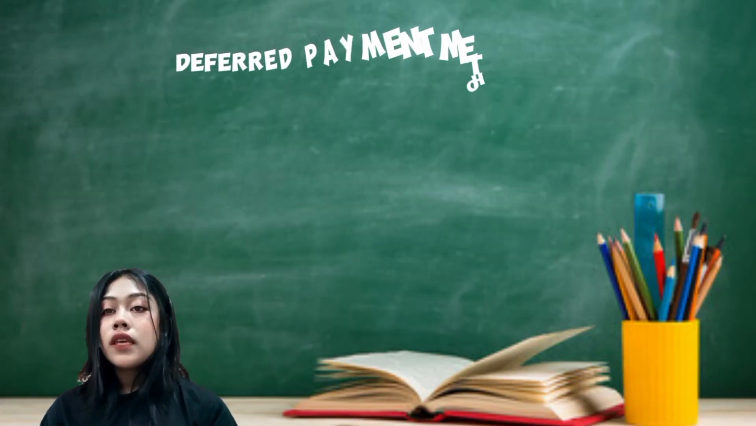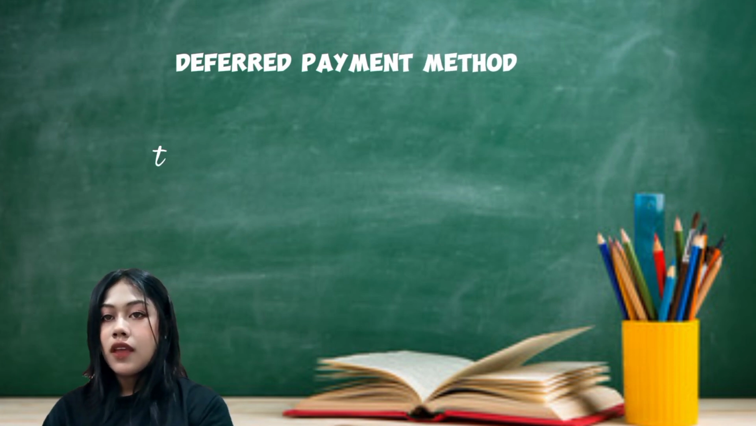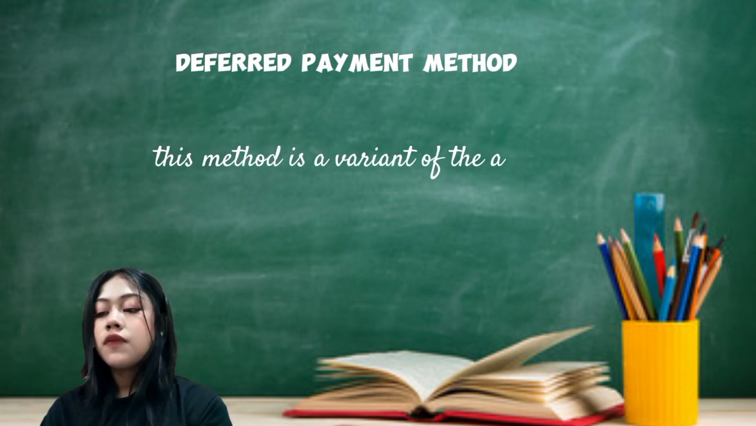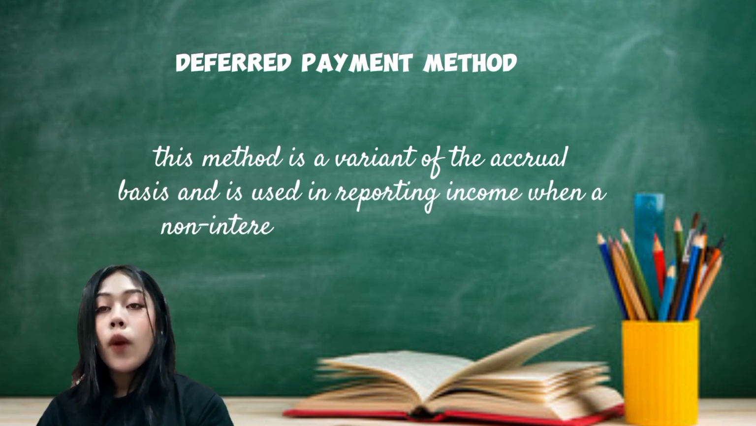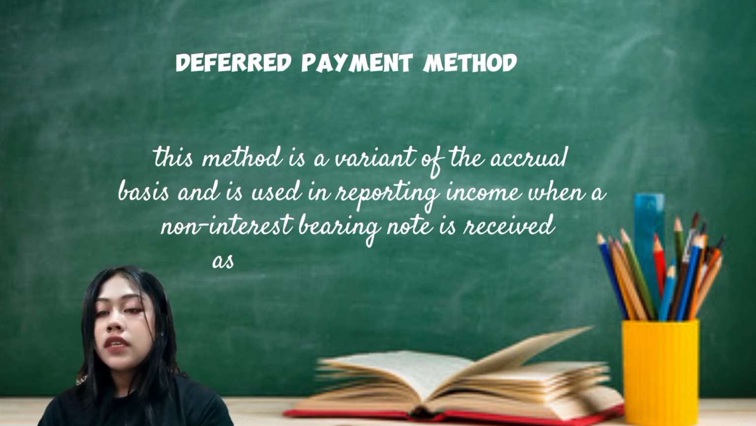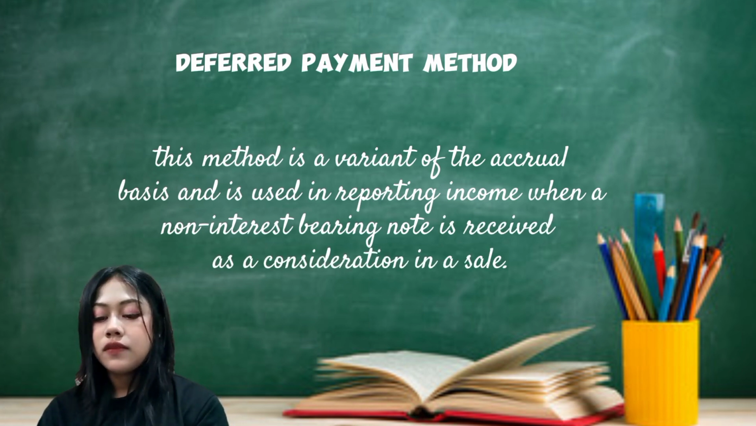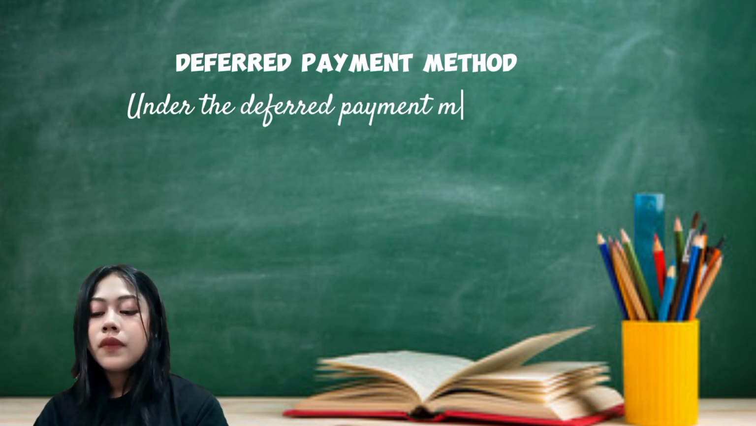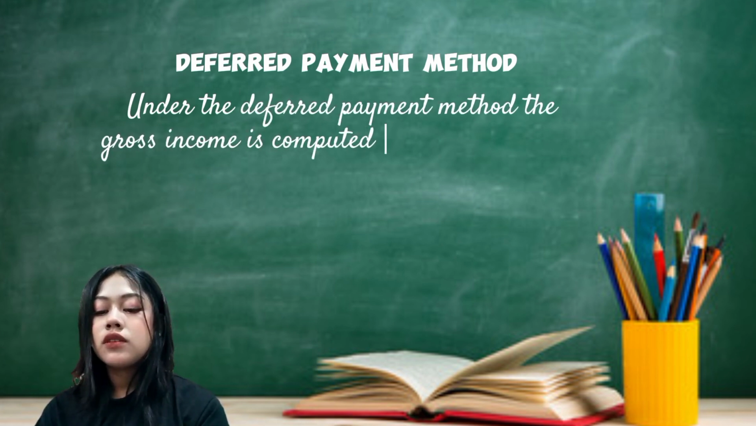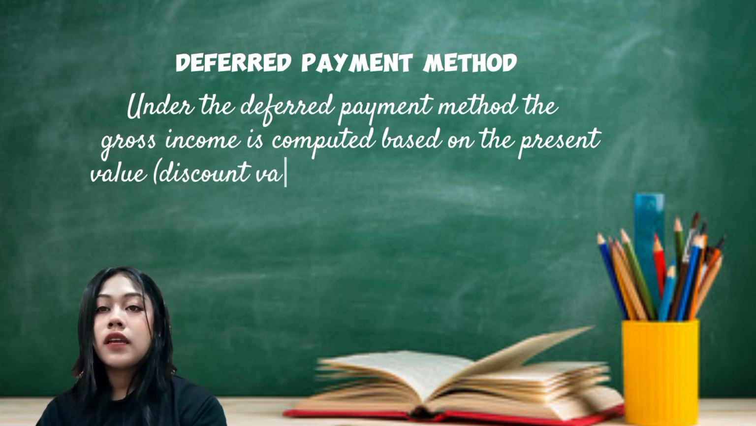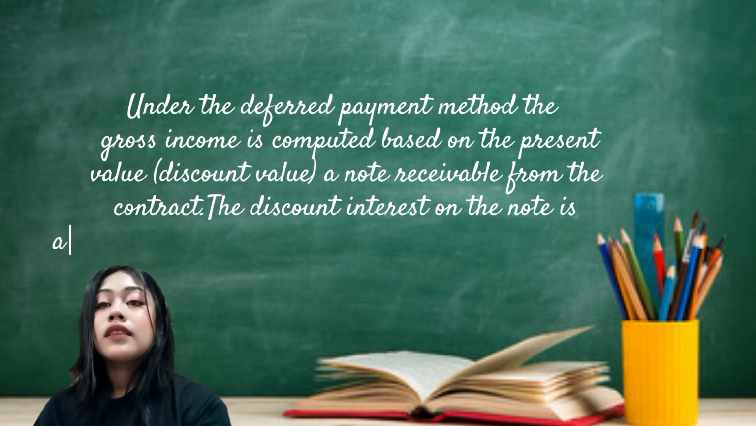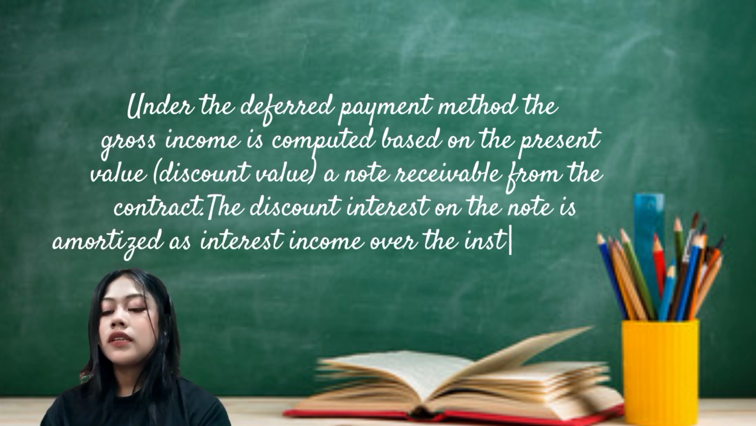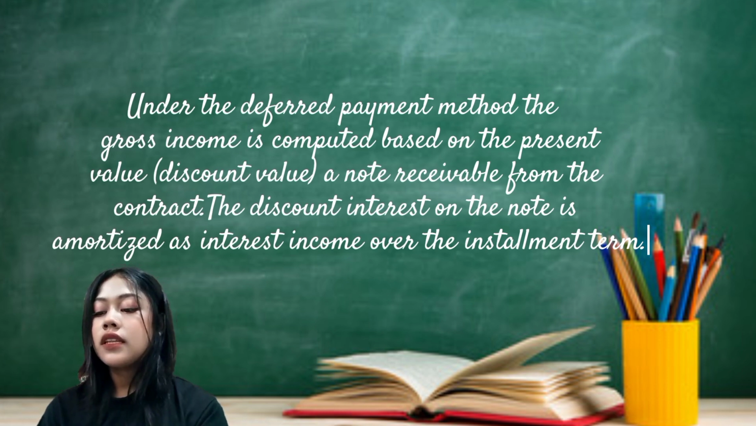So, what is a deferred payment method? A deferred payment method is a variant of the accrual basis and is used in reporting income when a non-interest-bearing note is received as consideration in a sale. Under the deferred payment method, the gross income is computed based on the present value or discounted value of a note receivable from the contract. The discount interest on the note is amortized as interest income over the installment term.